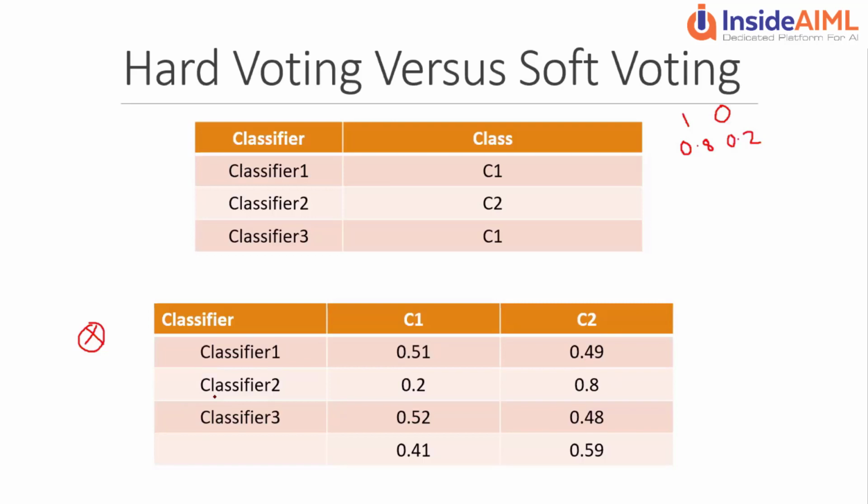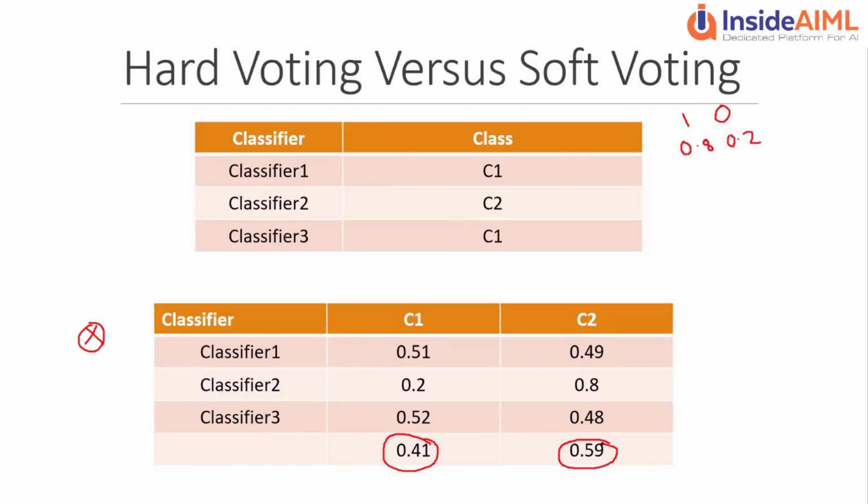Classifier 3 again said class 1 because class 1's probability was more. But in soft voting, we look at the probabilities and take an average. So if I take an average over here, I get 0.41, and for the other class, I get 0.59.